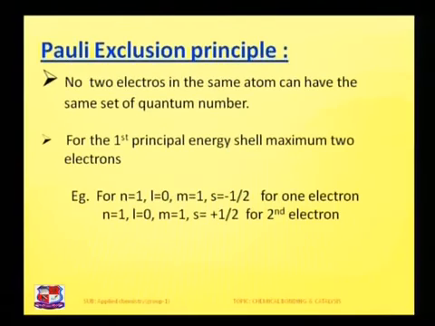So if there are two electrons in one particular orbital, say 1s, its n number, that is principal quantum number, is 1. L is the same for the two electrons, L is equal to 0. M is also the same, equal to 1. But the spinning of the two electrons in one particular orbital will be different. The spinning of one electron will be clockwise and the spinning of the second electron will be anti-clockwise. Therefore, as per the rule, no two electrons in the same atom can have the same set of quantum numbers.